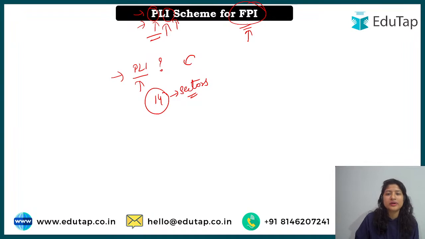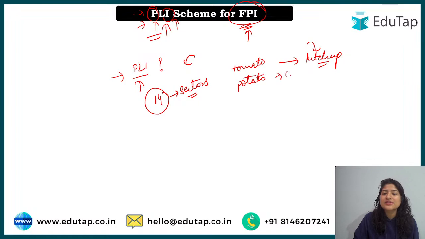Now what is this food processing? Basically, to process food. What does it mean? For example, we have tomato, but we have added value to it, and now we have made it into ketchup. So this is a processed food. Similarly, from potato we have made chips. That is a processed food. Or for example, from orange or malta, we have made some concentrated juice. So these become processed food. I hope now you have a basic understanding of what these are.